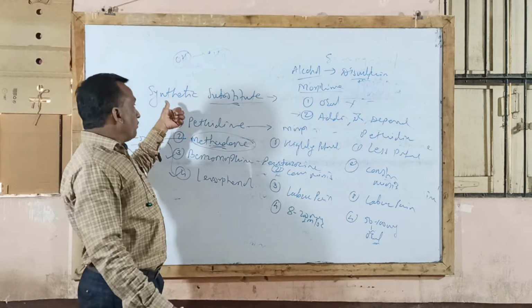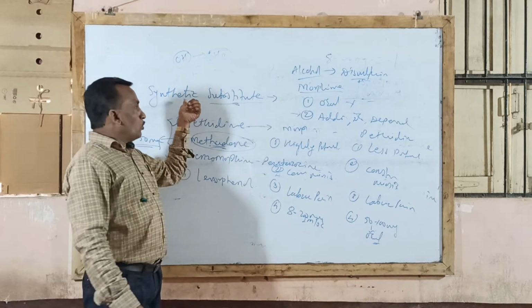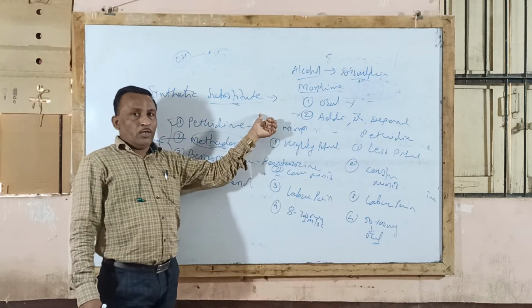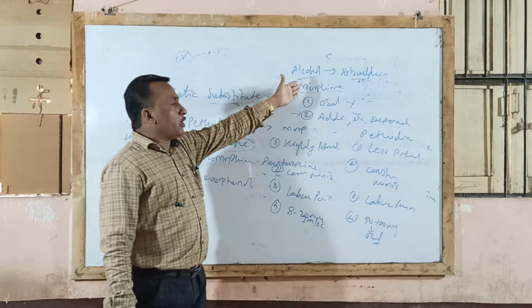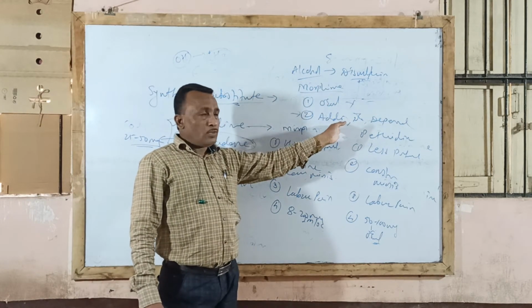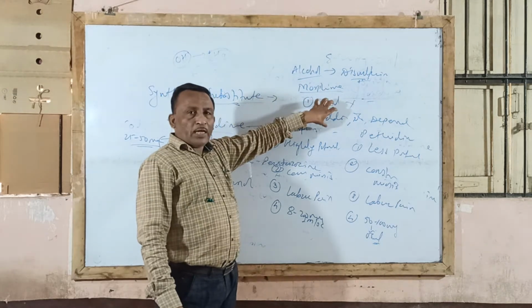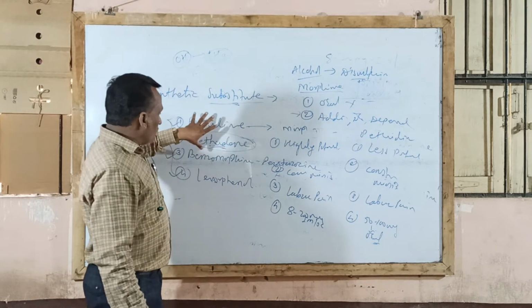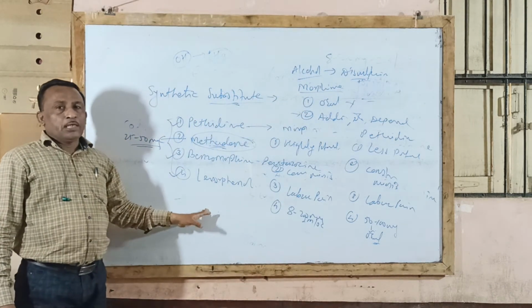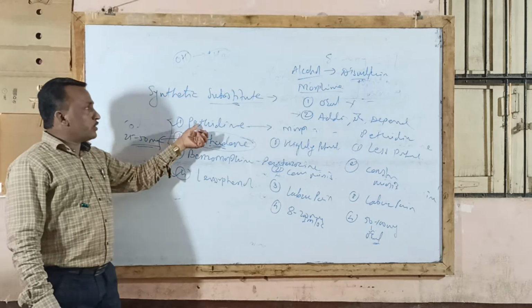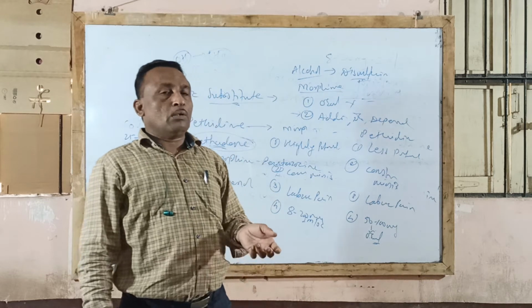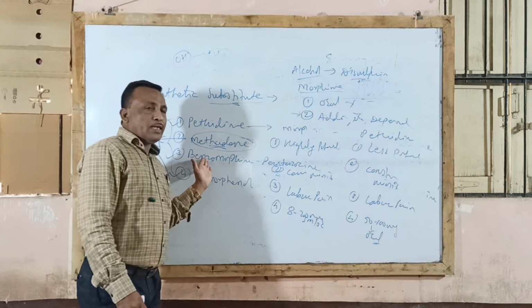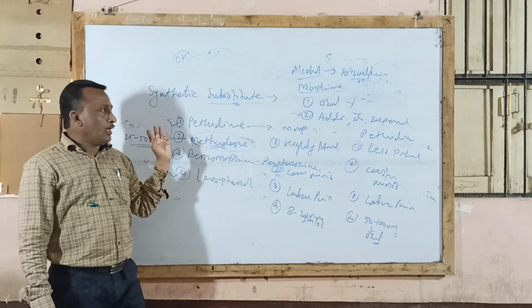So sometimes if you get a short note, try to note down synthetic substitutes of morphine. Why are we developing substitutes? Because of the drawbacks of the natural compound. To overcome these drawbacks of natural morphine, 4 synthetic substitutes were developed. Even in today's practice, these drugs are used as narcotic analgesic drugs, synthetic substitutes for the morphine drug. So this is regarding the 3 types of narcotic analgesics.